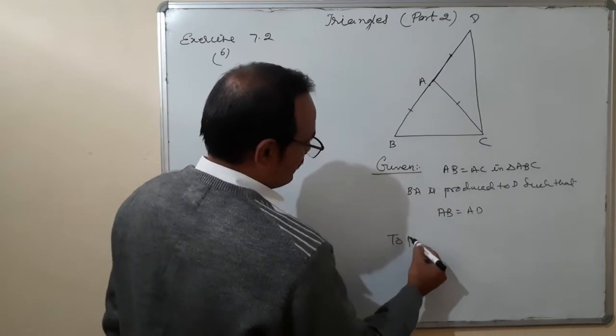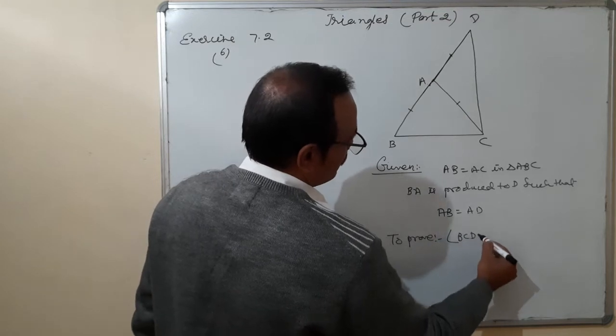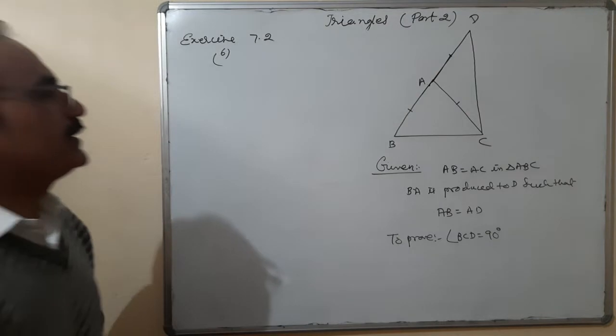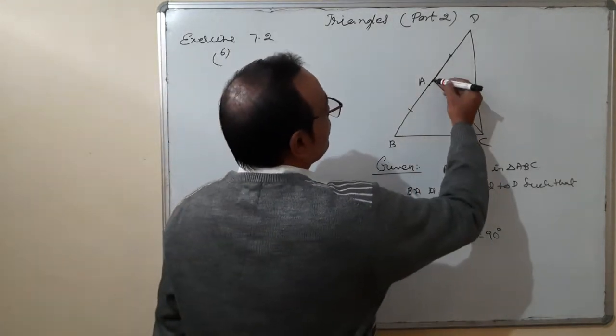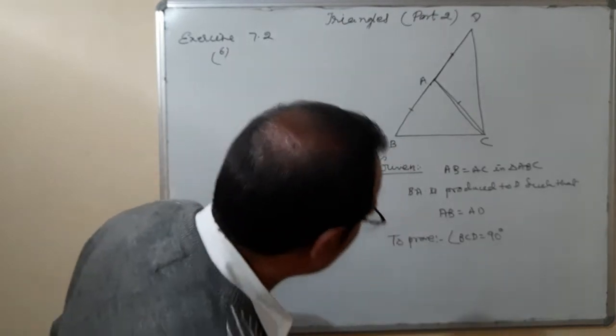To prove: angle BCD is equal to 90 degrees.